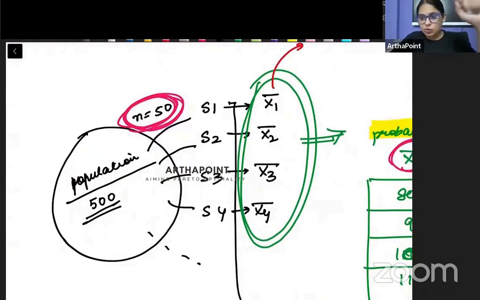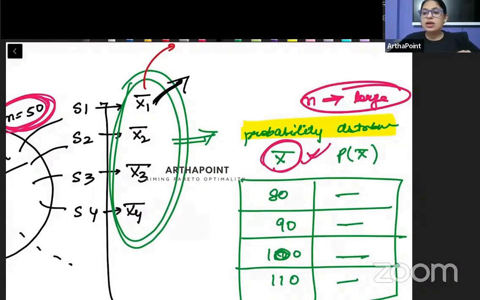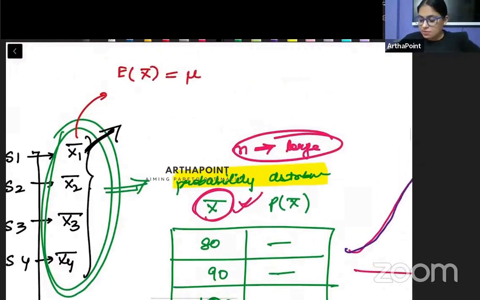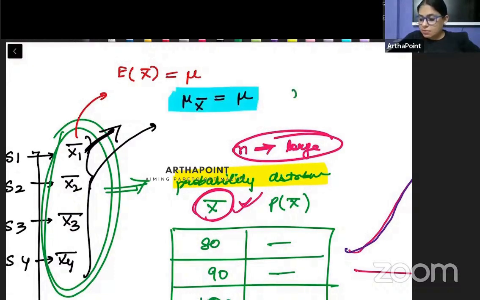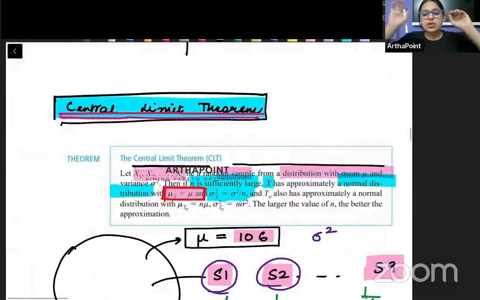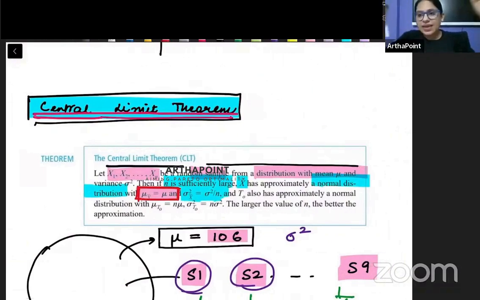तो ध्यान से हम एक बार सेंट्रल लिमिट थ्योरम को समझ लेते हैं. The central limit theorem goes ahead and says you have a very big population. उस population से आपने अलग अलग sample निकाले, उन samples का आपने mean निकाला. अगर जो भी अलग अलग sample निकाले हैं, when you find the mean of each of the sample, अगर इन mean का दोबारा आप mean निकालोगे, it will be equal to the mean of the population. और अगर आप इन mean का variance निकालोगे, it will be equal to the variance of population divided by n. This is what the central limit theorem is saying. Am I clear with it?